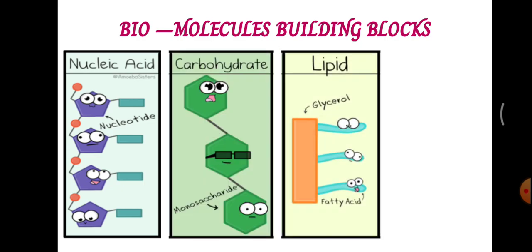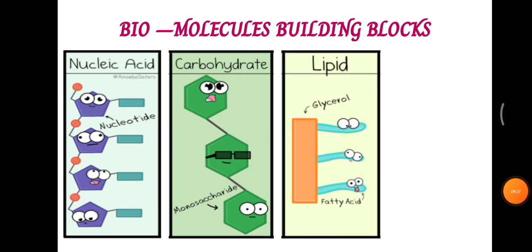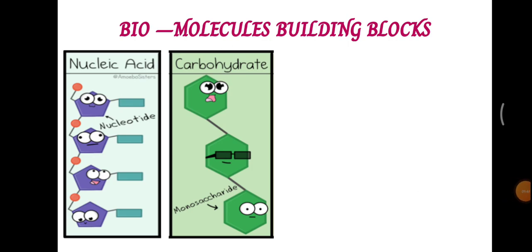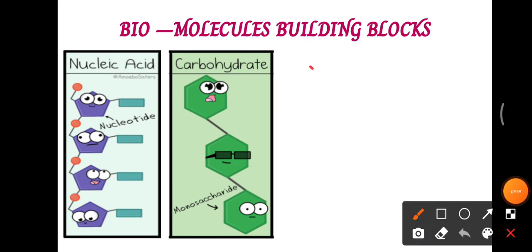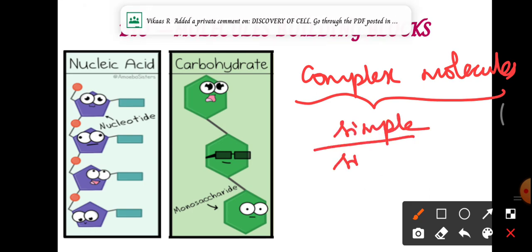And the next one is carbohydrate. See here, these biomolecules we just saw, let it be a nucleic acid, carbohydrate, lipids or proteins, they are complex molecules, and these complex molecules are made up of simple or single units.